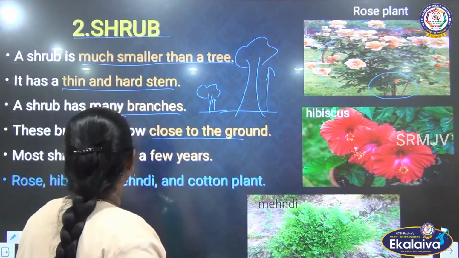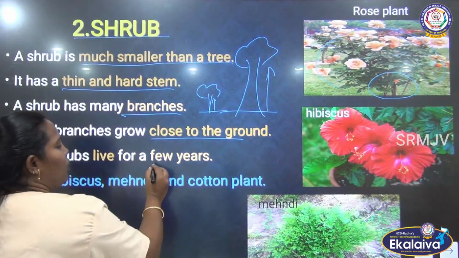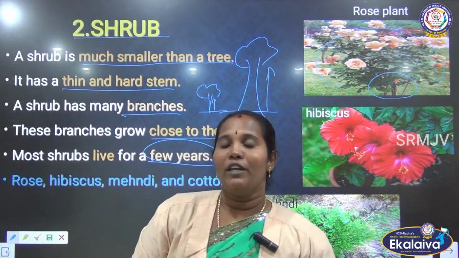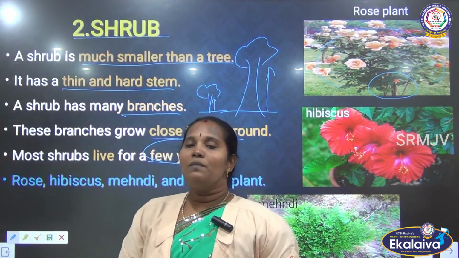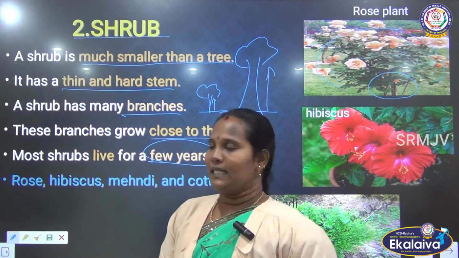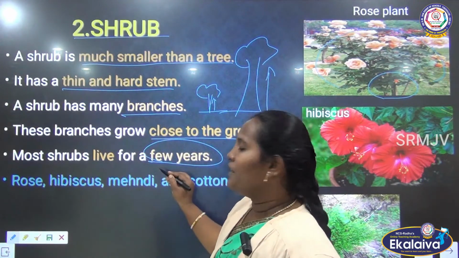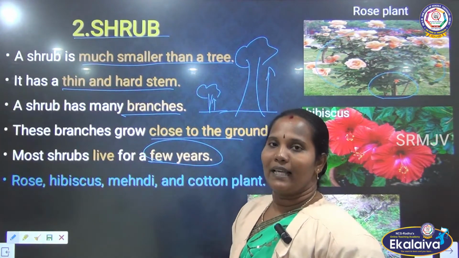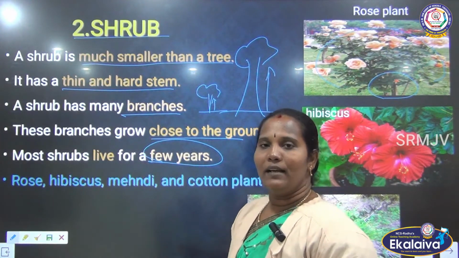Most shrubs live only a few years. We saw that trees live more than 100 years and herbs live only a few months, but shrubs live a few years. They may live 5 or 6 years, and afterwards they slowly die.